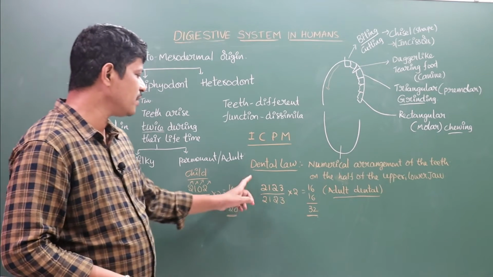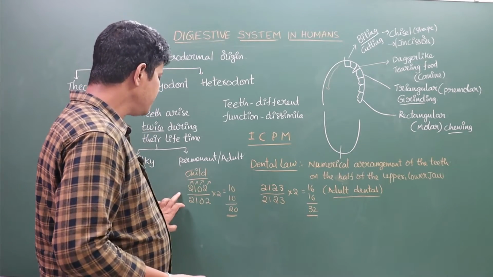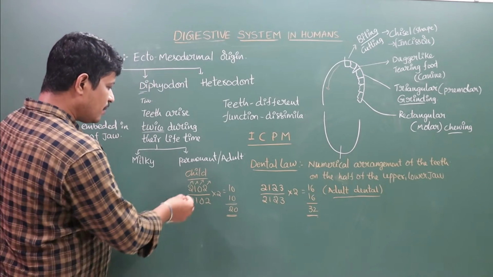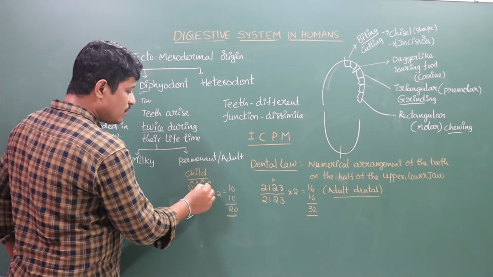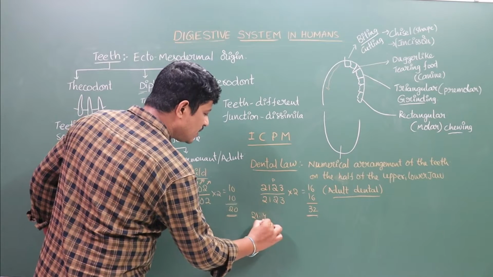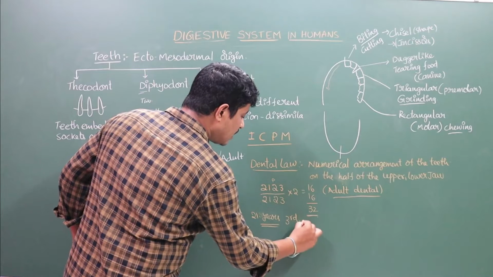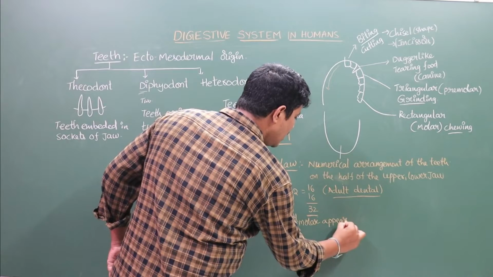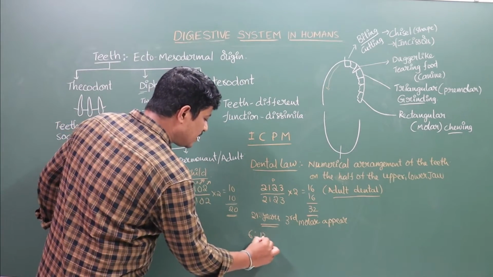So the adult dental formula is 2123 by 2123 into 2, and the child dental formula is 2102 by 2102. Here the remaining 2 premolars and 1 molar are added after the age of 21. After 21 years, the third molar appears.